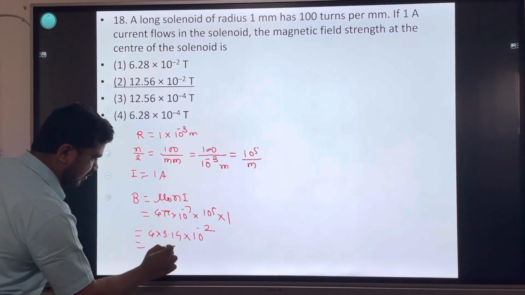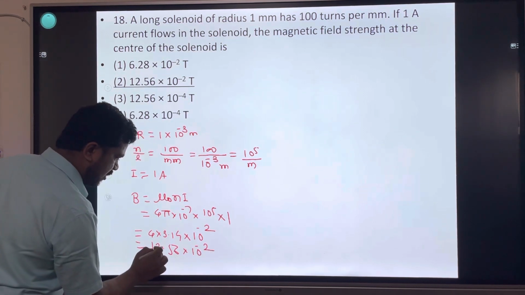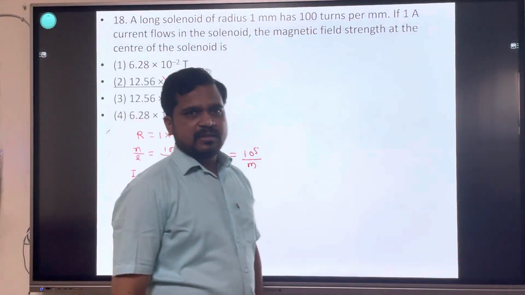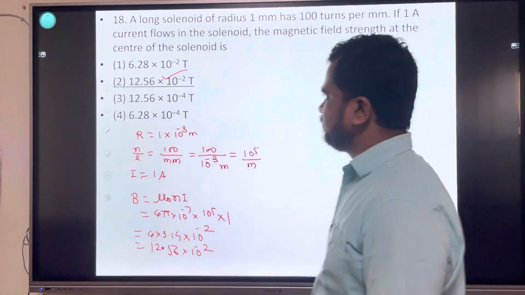Multiplication gives 12.56 into 10 raised to minus 2 Tesla. This is the magnetic field at the center of the solenoid. Very easy question.